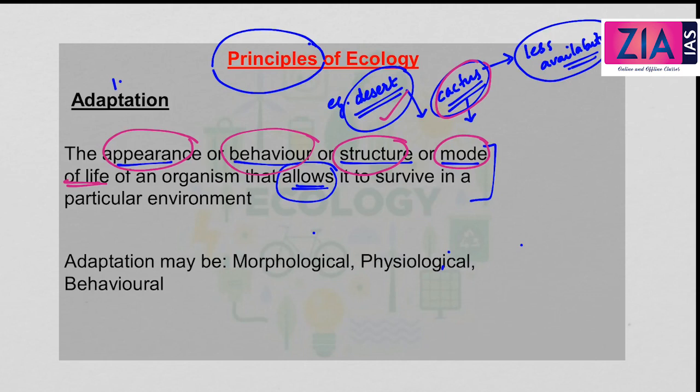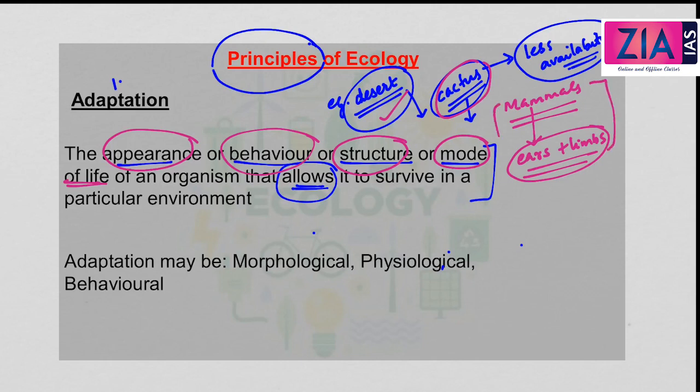Again, there are many examples. Mammals which live in colder climates generally have shorter ears and limbs. Why is this so? This is to minimize the loss of heat. These are all examples of adaptation. Adaptation means nothing but an organism or a species adapting to the ecosystem or the climatic conditions in which it lives. Adaptation may be classified into morphological, physiological or behavioral.